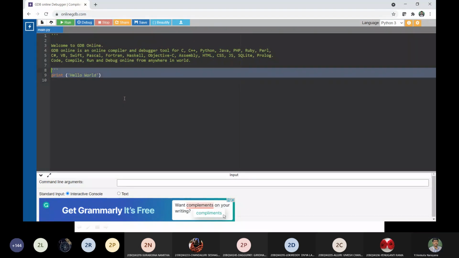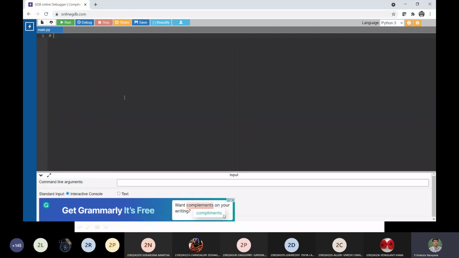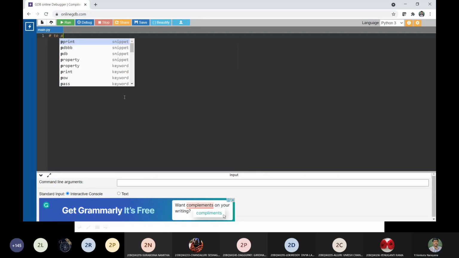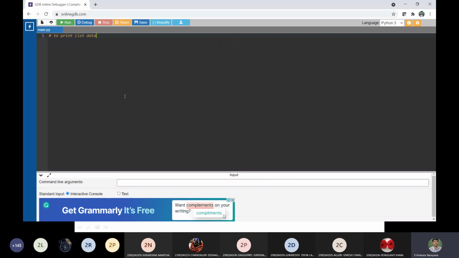See here. I would like to print list data using the print function. So how to create a list? That is the name of the list, and within the square brackets we are supposed to give some data. Let it be the previous one, that is John, 102, and USA. This is one particular list.